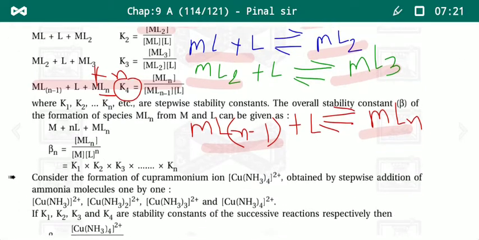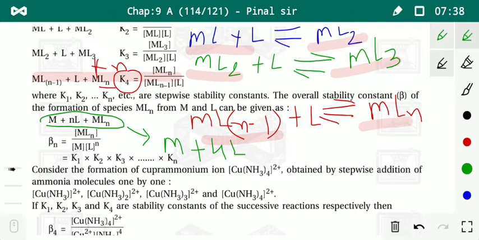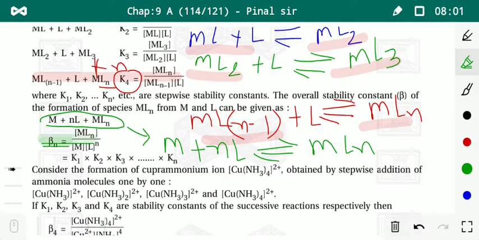We can write it like this: M plus n moles of L at equilibrium condition gives MLn, and the overall stability constant beta n is the concentration of MLn upon the concentration of M and the concentration of L to the power n, which is equal to K1 into K2 into K3 into ... Kn.